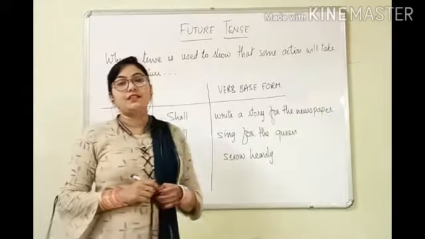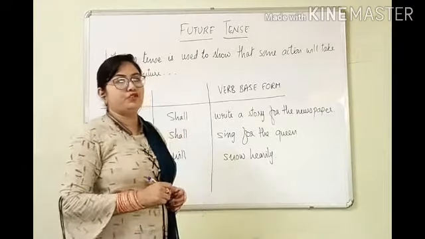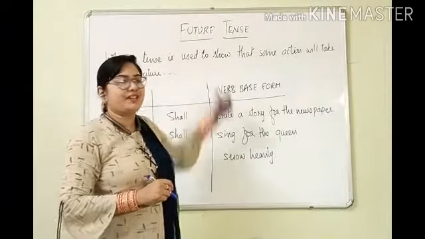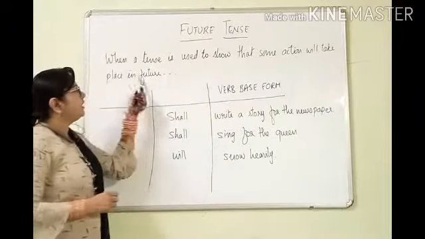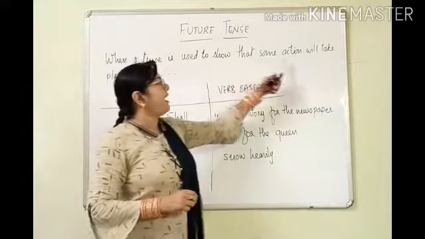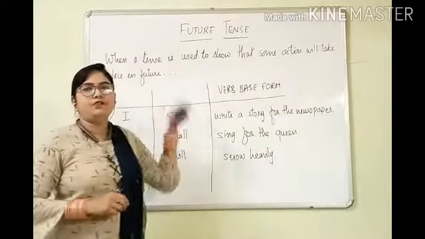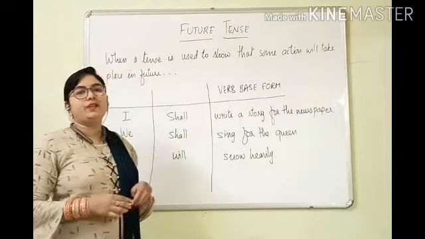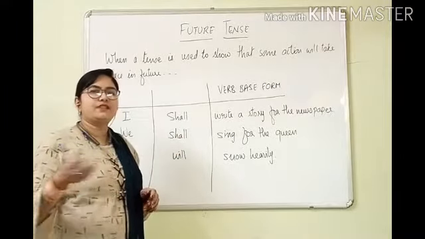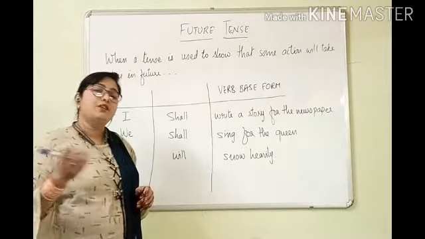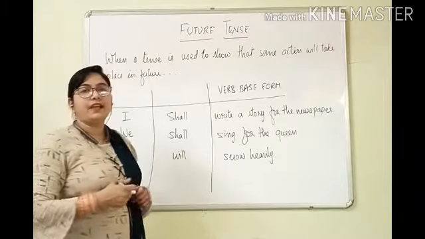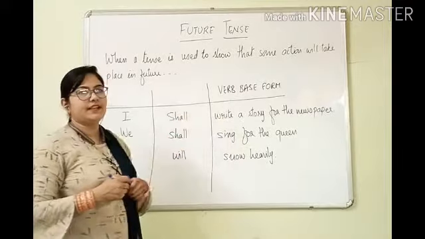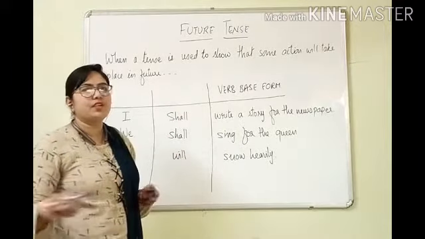Now our last tense is the simple future tense. We will take all four forms of future tense today. When a tense is used to show that some action will take place in future, the action is not yet done, it will take place in future, then those kinds of sentences are known as future tense. First we will take simple future tense and see the formation of the sentence, how to make the sentences of simple future tense.